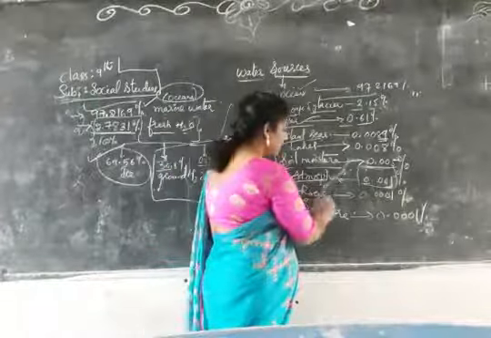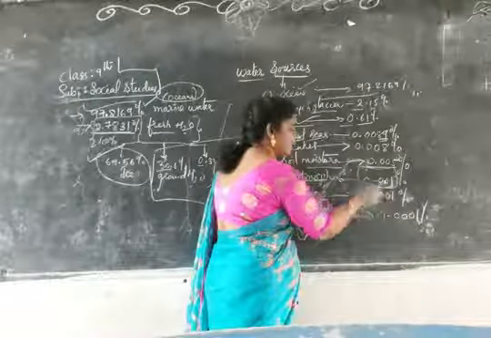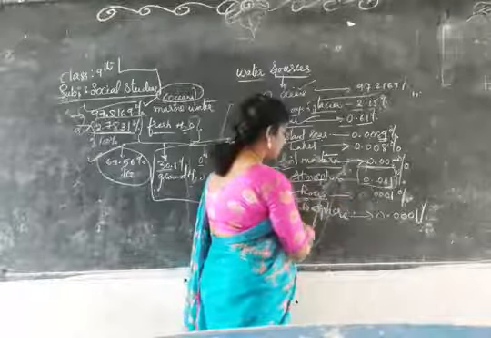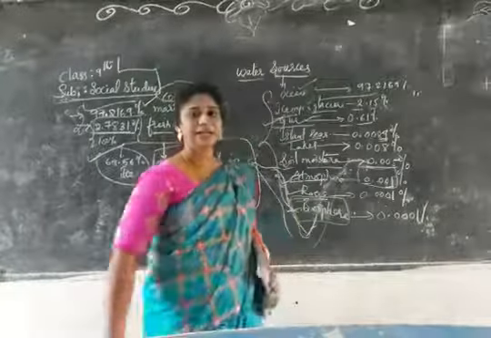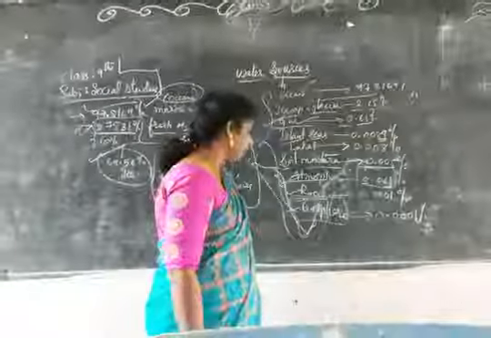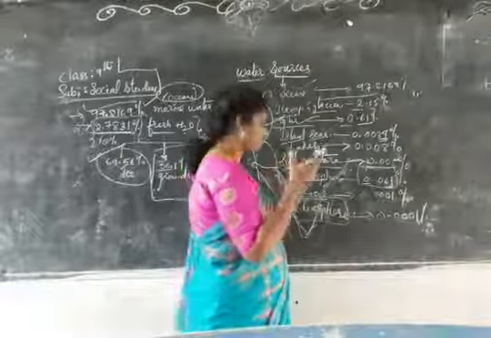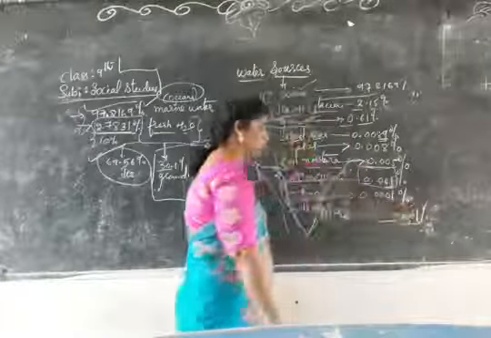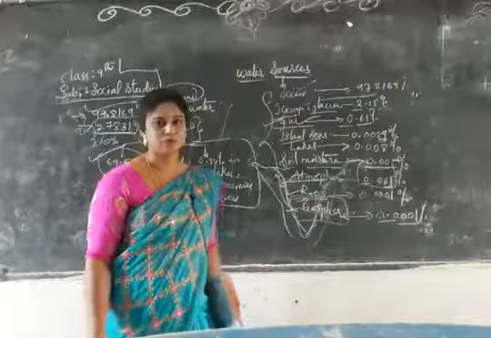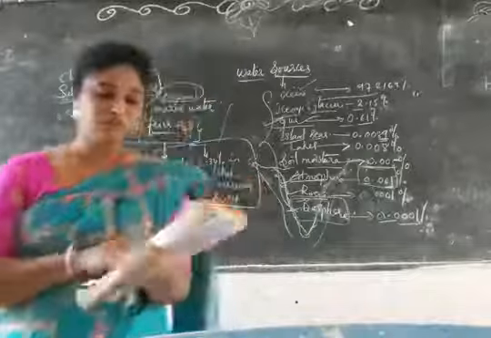Rivers are 0.001%. And the biosphere, which means the earth plus ocean completely. Whatever water content is on the complete globe, the percentage they have mentioned is 0.001% only. So this is about the water sources.